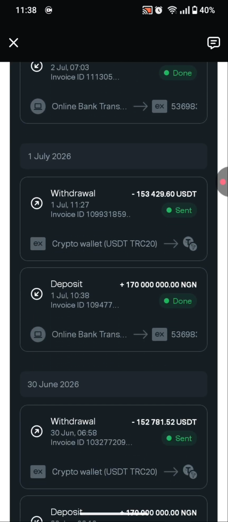I really want to use above 170 million naira because I want to maximize my profit. I really need to make more profit, but the reason why I can't is because I am stuck at a 170 million naira limit on my account. And the reason why I'm stuck is because of the amount which you use for your whitelisting. Now you might be confused about what whitelisting is.